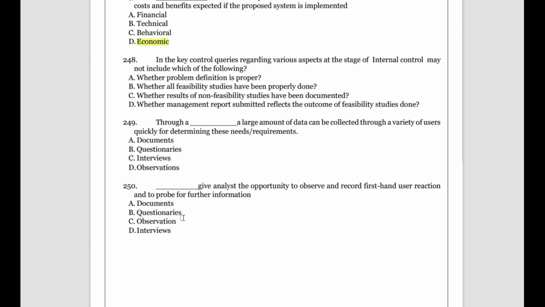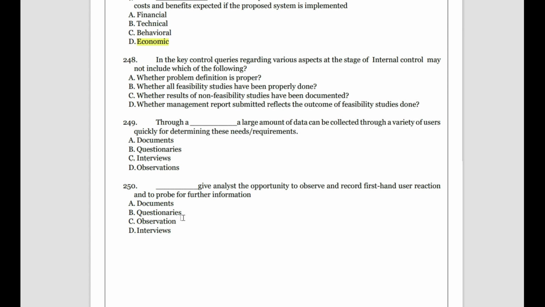When you are trying to do the internal control verification or checking something, we see if there is a proper definition of the problem, because internal control is something which deals with the internal thing. If we don't define what is the problem faced by the organization, we can't have any controls in place. So that is included. Whether all feasibility studies have been done properly, yes, we see if a system implementation, if we have all studies ready.